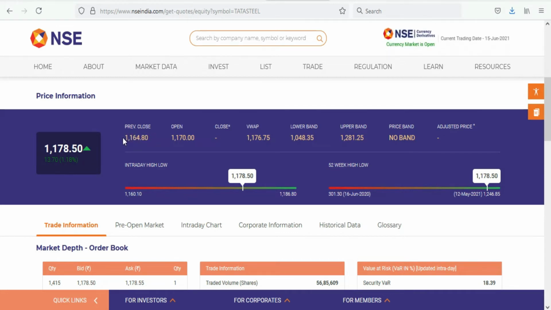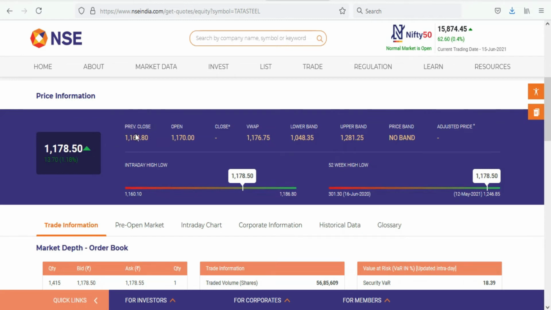I'll explain this, don't worry. This is the previous closing price, meaning yesterday Tata Steel closed at 1164.80, yesterday at 3:30. And today in the morning at 9:15 it opened at 1170 rupees. Right now I'm recording this video at 11:50 and the current market price is at this level.